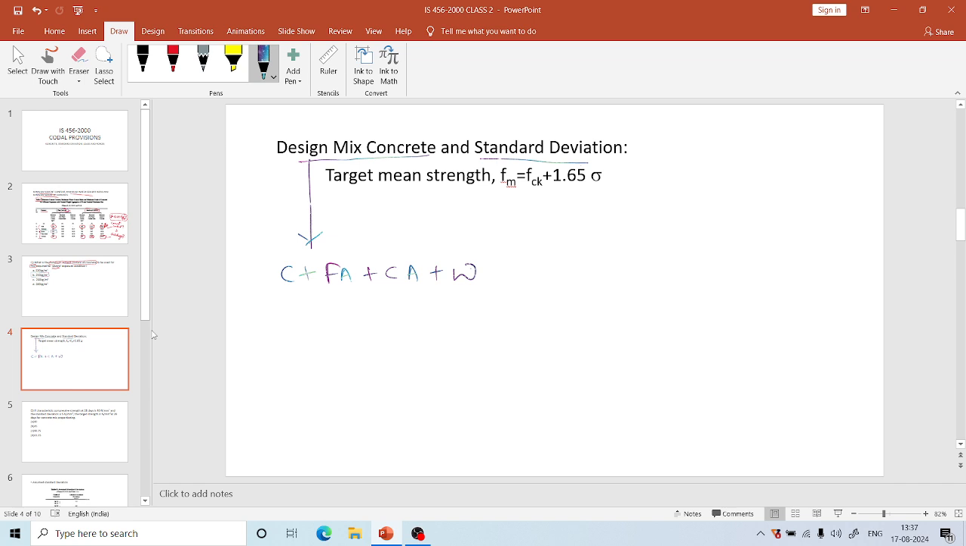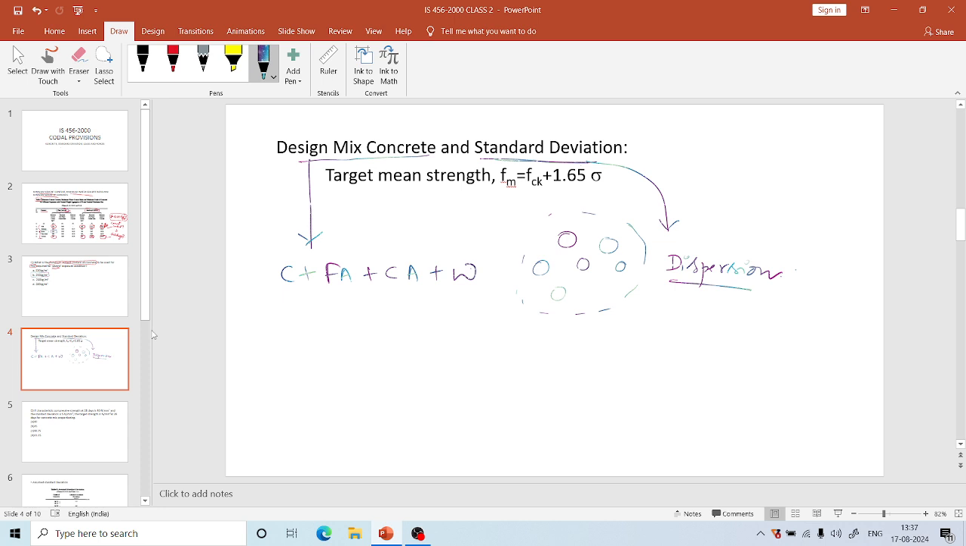So suppose we take a concrete batch, we cannot say that everywhere there is uniformity in strength. It varies from the mean. So standard deviation is the dispersion of data about this mean. It means if standard deviation is less, the dispersion of data is less, and if standard deviation is more, the dispersion of the values from the mean is more.